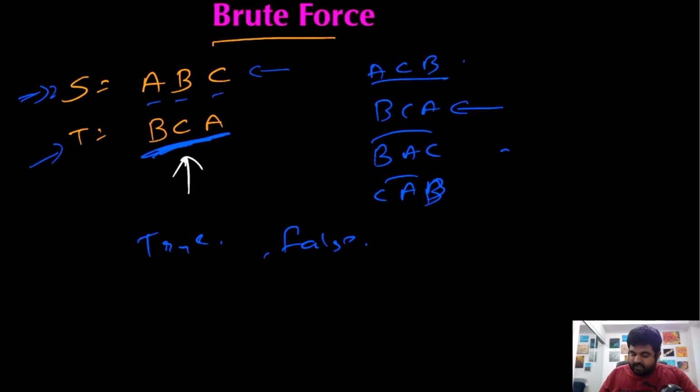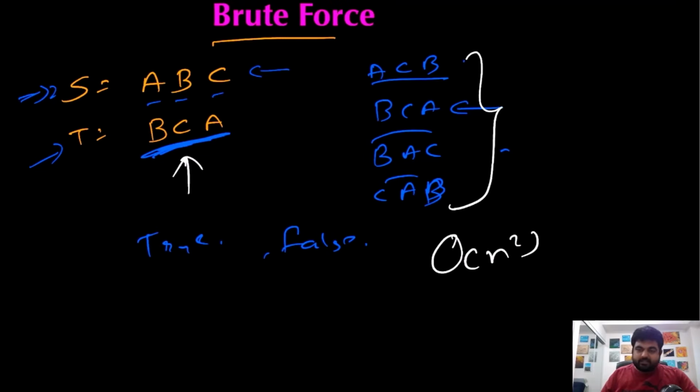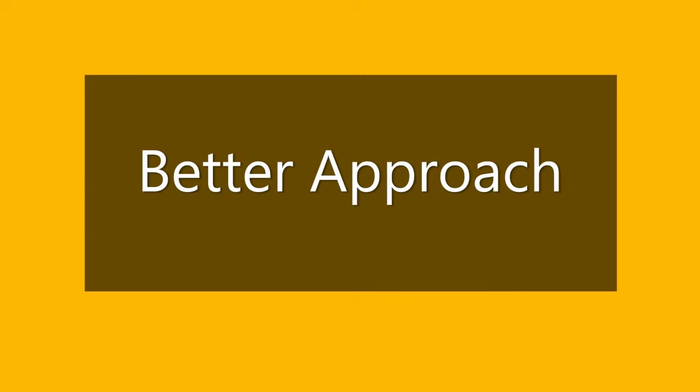And if we see the time complexity for the brute force approach, it's actually big O of n square. Why n square? Because in order for us to create all of these different permutations, it takes us n square time to do it, and that's why we will have to find a better approach.